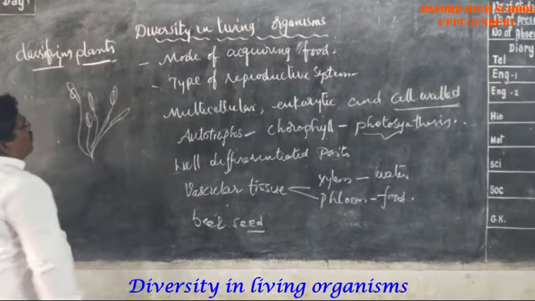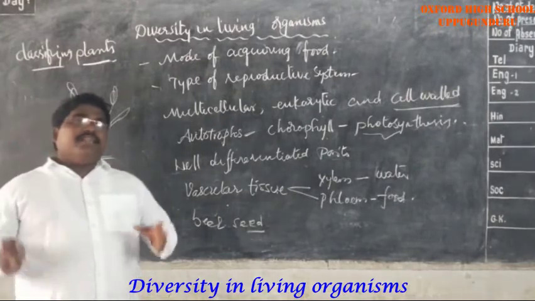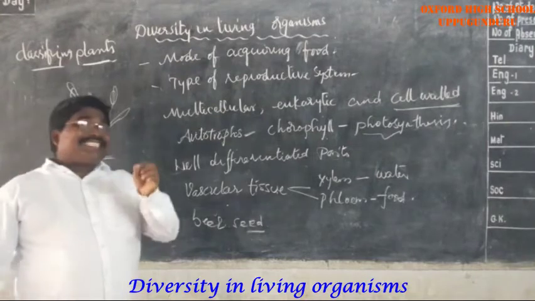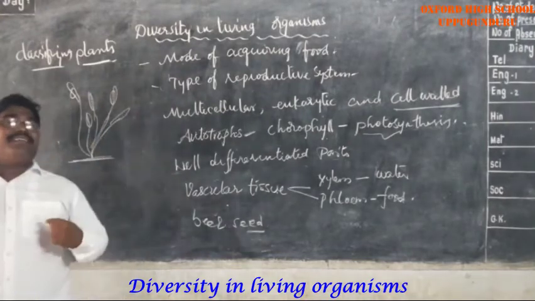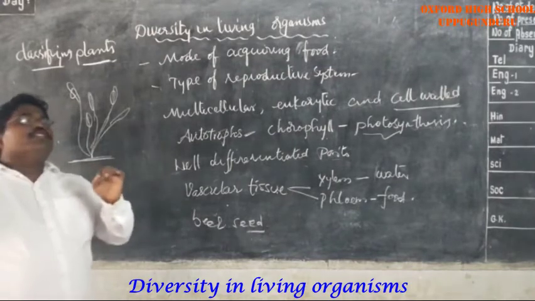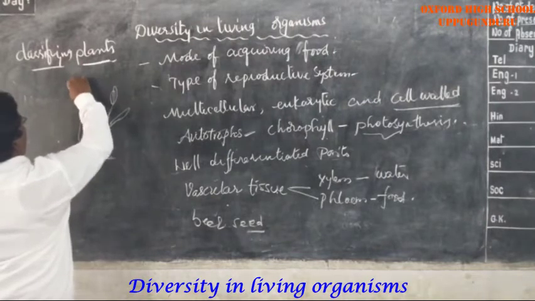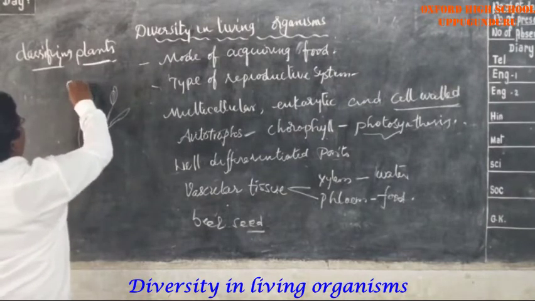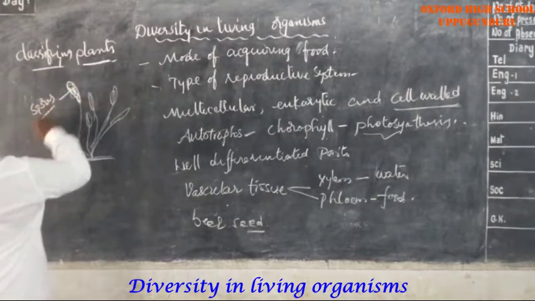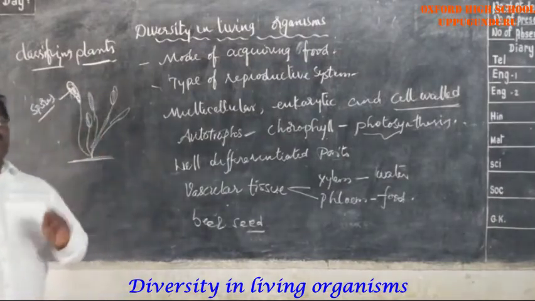So the mosses appear like this to us, and on the grass there are structures on top that look like flowers. These structures are not exactly flowers, but they contain seed-like structures called spores.